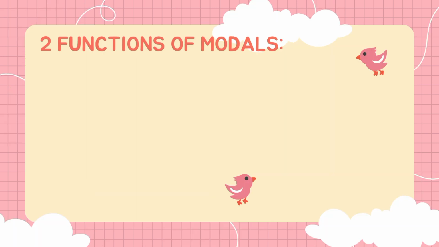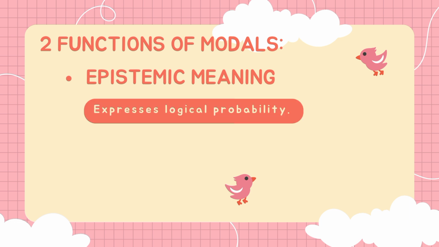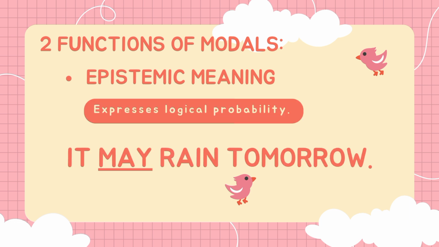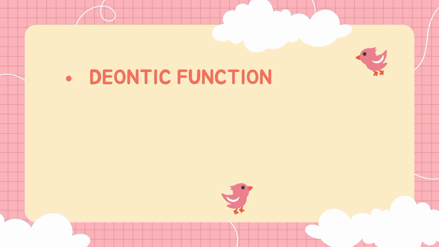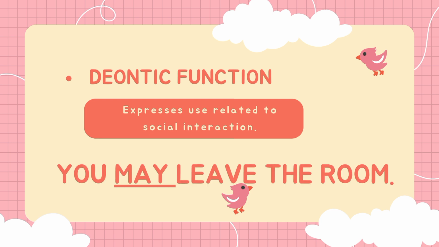The next that we will be discussing is the two functions of modals. The first function of modals is the epistemic meaning. Epistemic meaning expresses logical probability. For example, it may rain tomorrow. In this sentence, the modal verb may expresses a degree of logical probability that is weak rather than strong. Next, the second function of modals is the deontic function. Deontic function expresses a use related to social interaction. For example, you may leave the room. The modal verb may here expresses a granting of permission and thus accomplishes a social interaction.